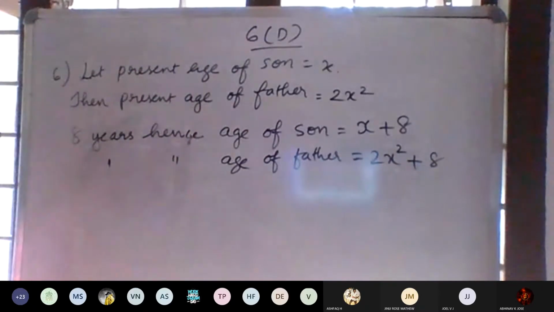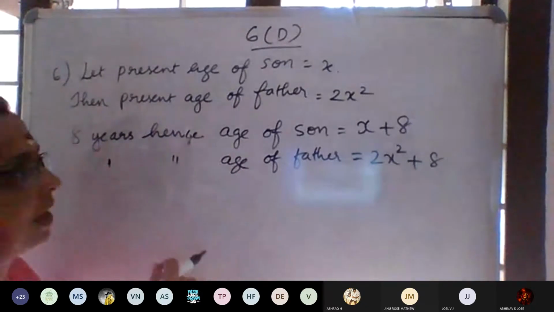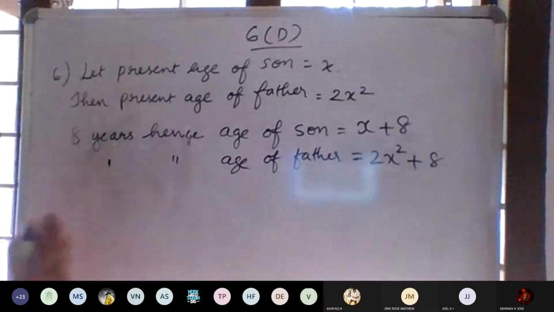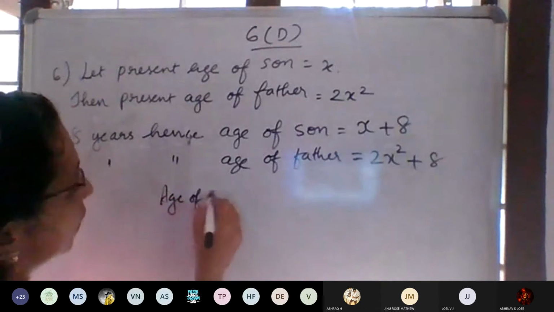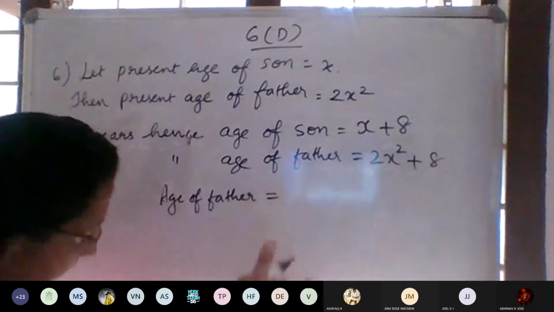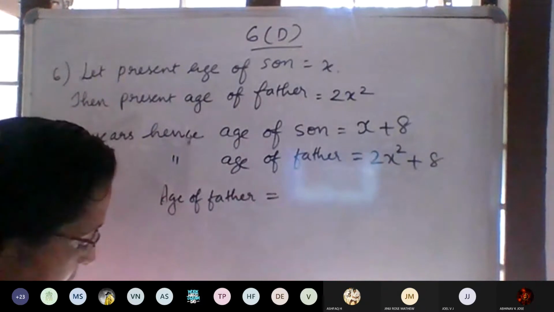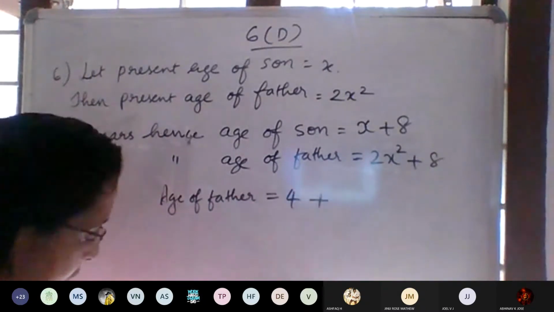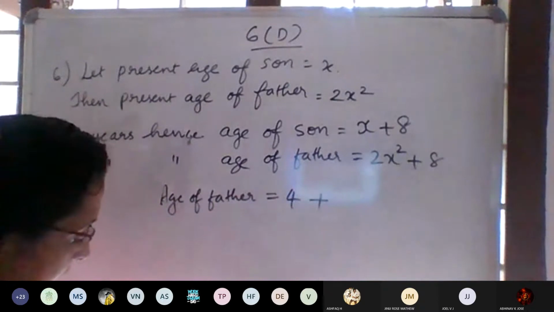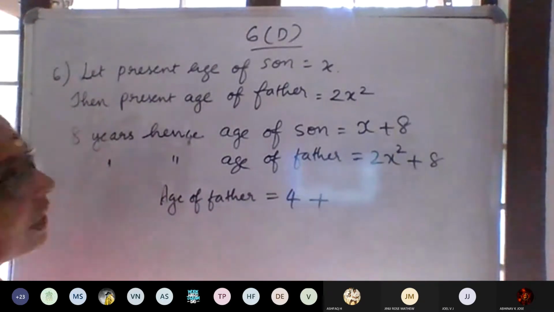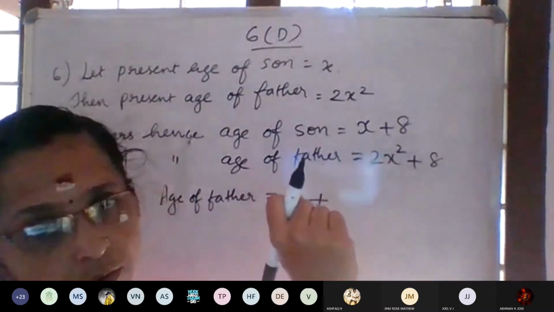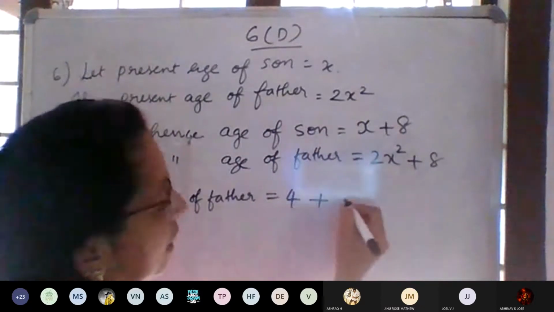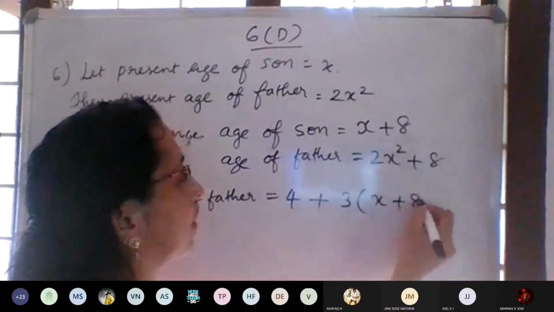Then what is given? 8 years hence, the age of the father will be 4 years more than 3 times the age of the son. So according to that condition, what can we write? 3 times the age of the son means what will be the age of the son after 8 years? 3 into x plus 8.